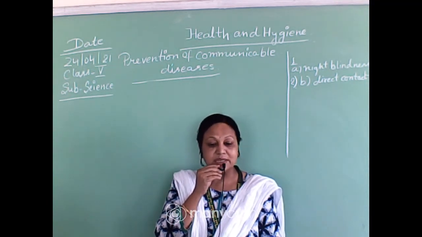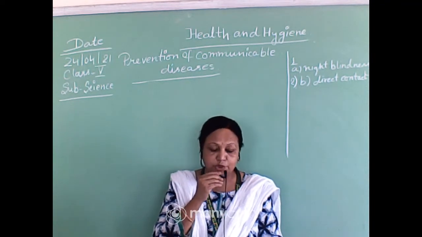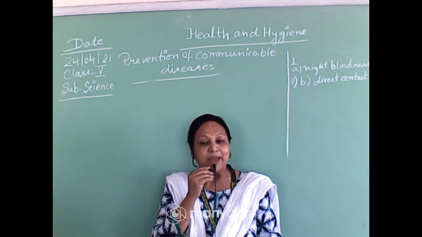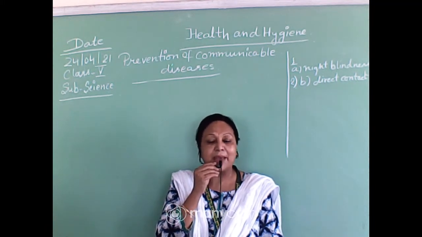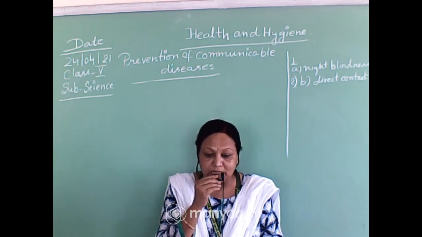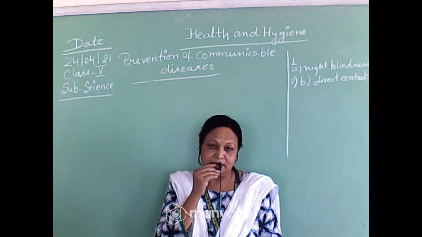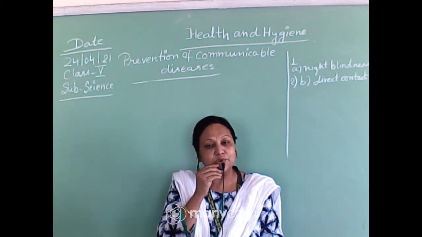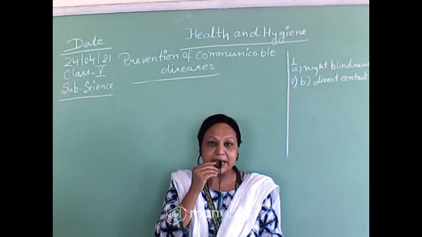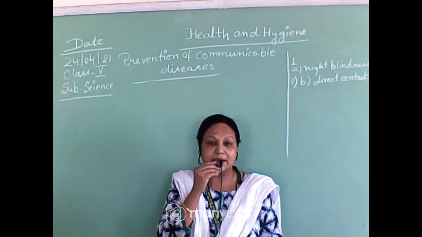So what kind of diseases? Communicable diseases can be prevented by vaccination. Do you know what vaccination is? Vaccination is not a particular type of chemical or medicine. So what is a vaccine? Actually, when a vaccine is given to our children, that means some dead germs or feeble germs are introduced inside your body.